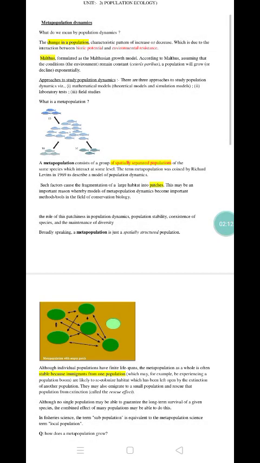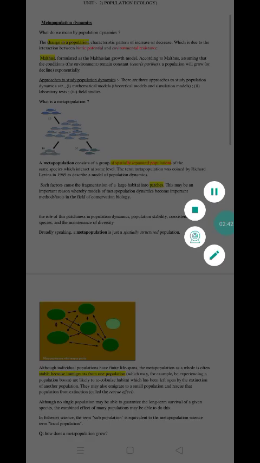The term metapopulation was first given by Richard Levins in 1969, in his model for studying population dynamics. Now, whenever metapopulation groups arise, the fragmentation of the habitat takes place into small patches. So it becomes a cause or a factor for habitat fragmentation.